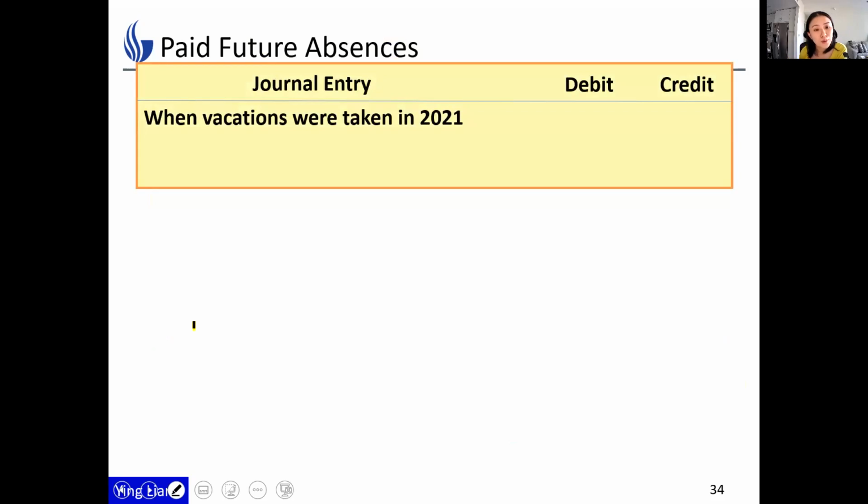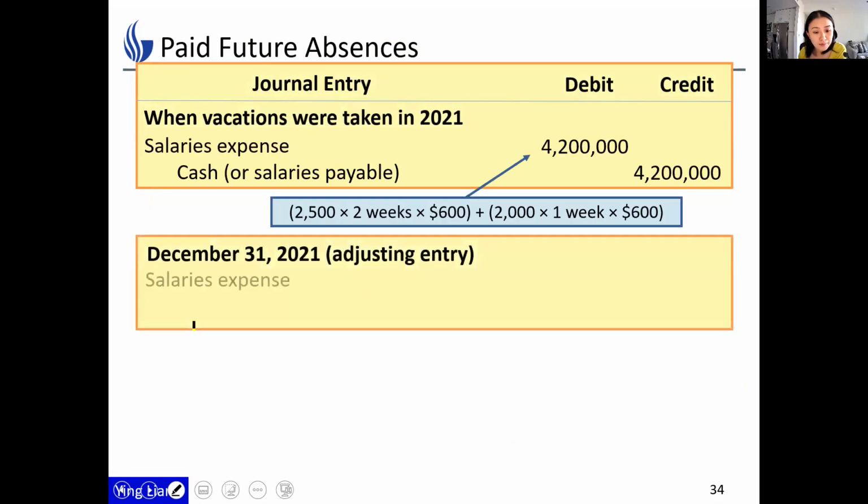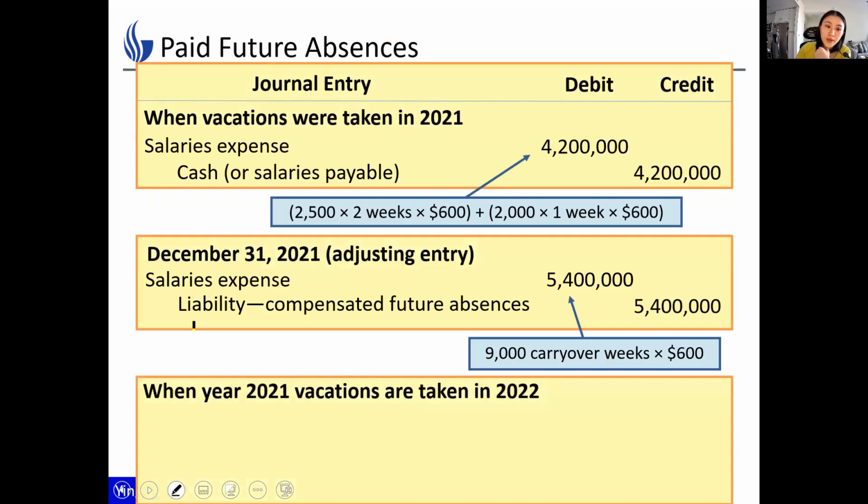Lastly, in 2022, right? So just a recap, we have talked about these 2 situations. Now it is the last one in 2022, the next year, when the employees finally take vacations. There may be some changes.